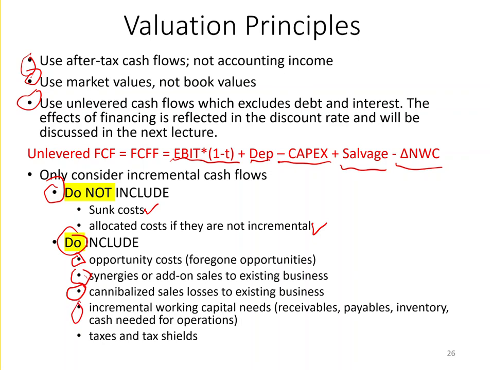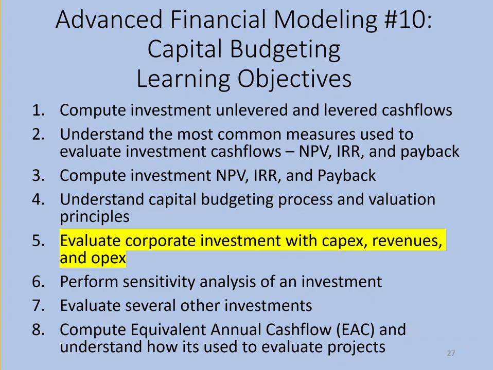You want to make sure you include any incremental working capital needs, the changes in receivables, payables, inventory, cash needed for operations, and that's going to be in that net working capital. And also you want to make sure you fully incorporate taxes and tax shields. So you want to make sure it's after-tax cash flows, and if there's any tax shields created from purchases, you want to include that. So that's it. Those are the principles for capital budgeting and the evaluation of investment projects.